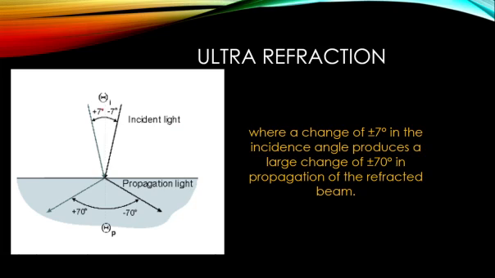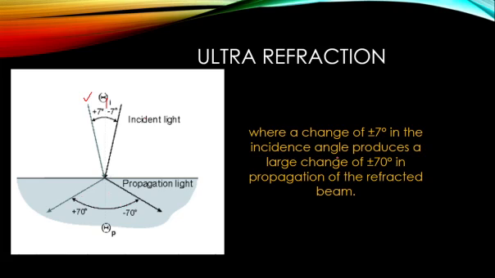So here you can see initially this was the incident direction, but if the normal incidence is shifted to +7 or -7, you can see there is a huge difference in bending.